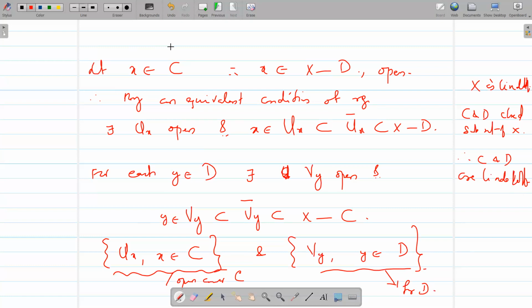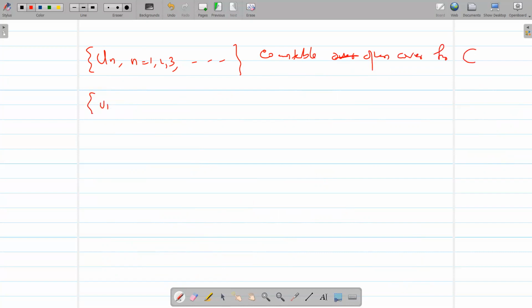Since C and D are Lindelöf, these two open covers have countable subcovers. So let Un, n equal to 1, 2, 3, etc., be a countable open cover for C, and V1, V2, V3, etc., be a countable open cover for D, or Vn, n equal to 1, 2, 3, etc.